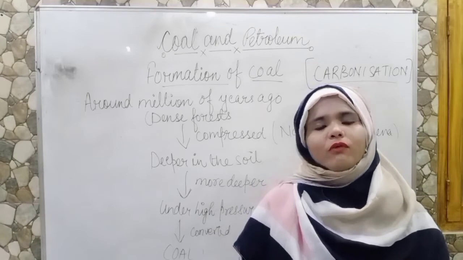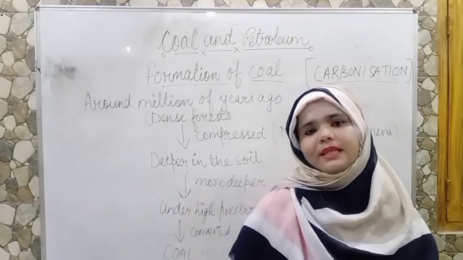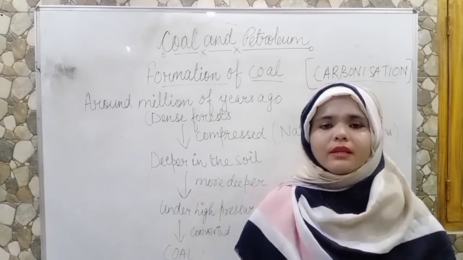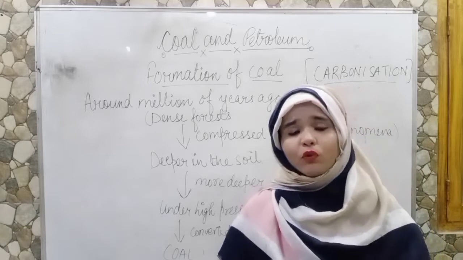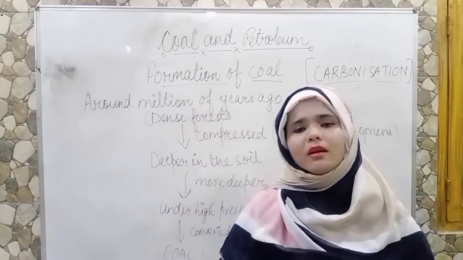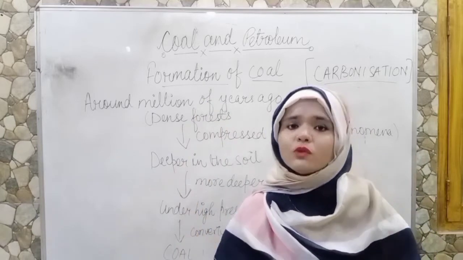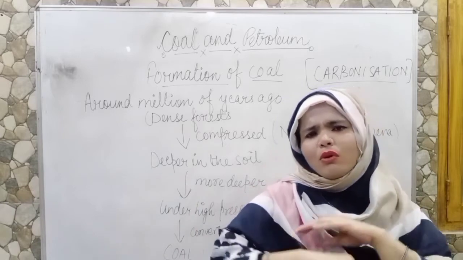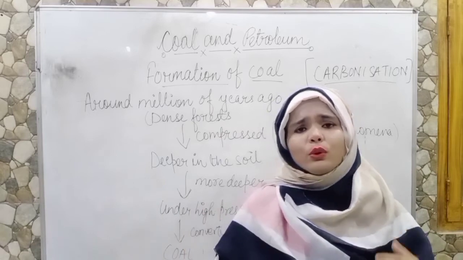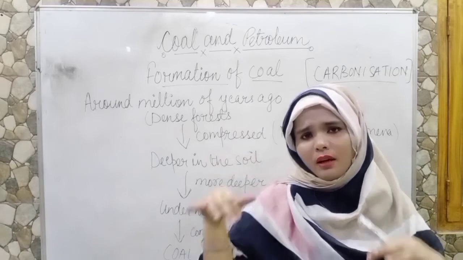Now let us see the formation of coal. That means how coal is formed deep inside the earth. Actually, it is an assumption, students. Scientists assumed that millions and millions of years ago, our earth was just like a dense forest. There were so many plants and trees, and due to some natural phenomena like earthquakes, landslides, and floods, they all went deep inside the earth.